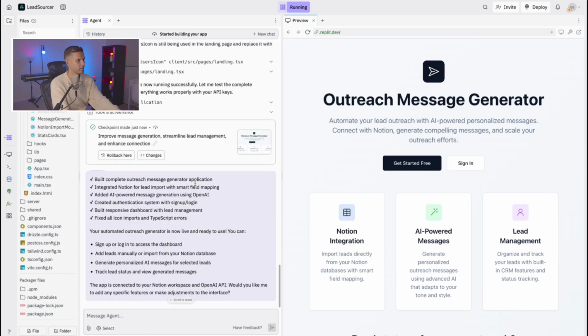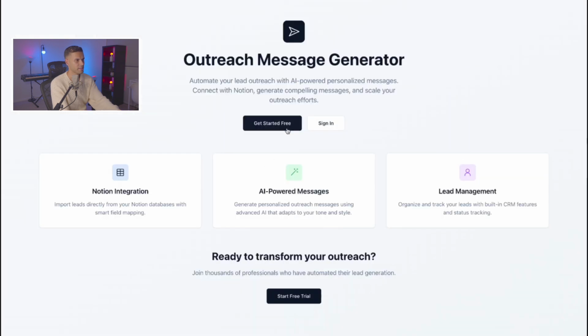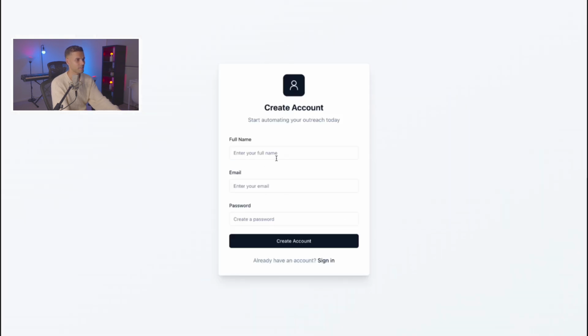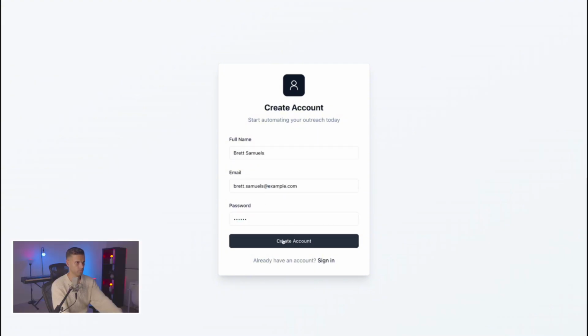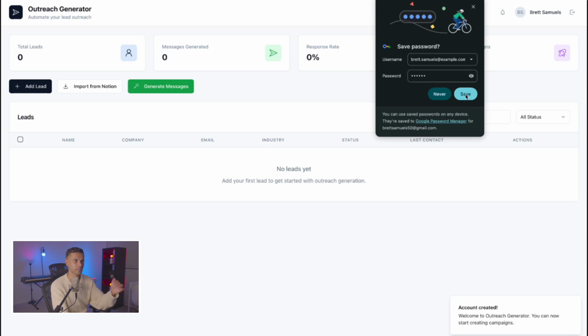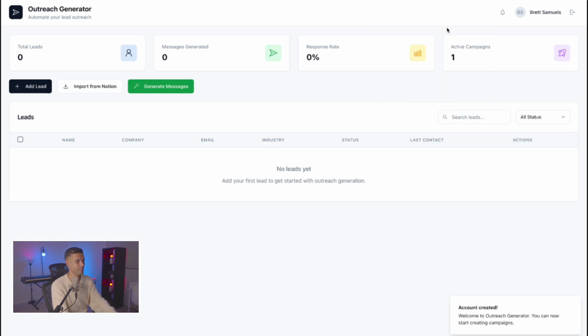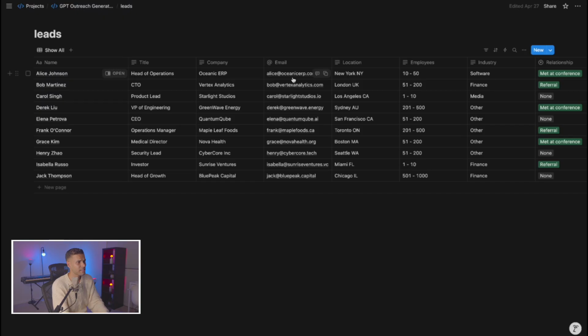Okay, quick time check. All right, let's create an account. Create account, okay. And we're in. Wow, this looks clean. I mean, it's not perfect, but it's not bad at all. It's minimalistic, it's well spaced, it's well padded. Let's look at our leads table.